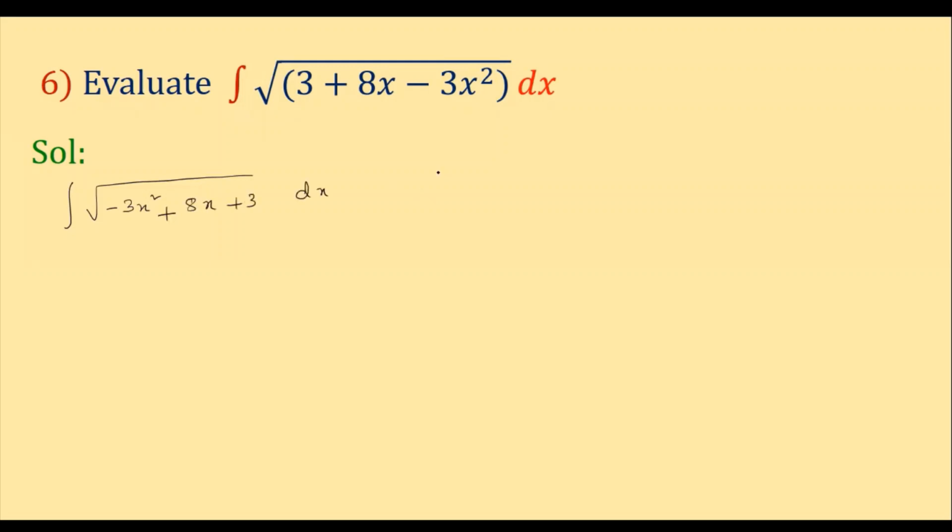This is our sum. So for this kind of sum, what should you do, children? Again the method is same, integral under root, because if you observe, a is what? Minus 3. A is less than 0. Yes. So it comes under case 2. Comes under case 2. So I'm taking minus 3 common here.